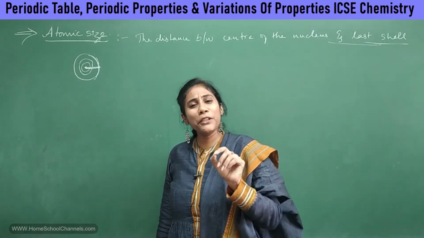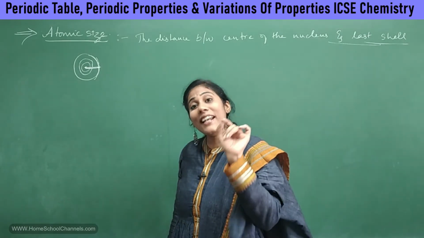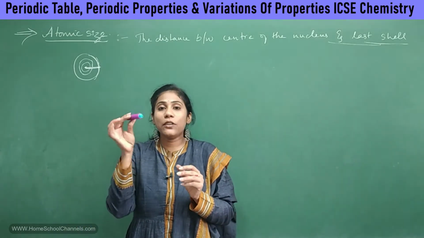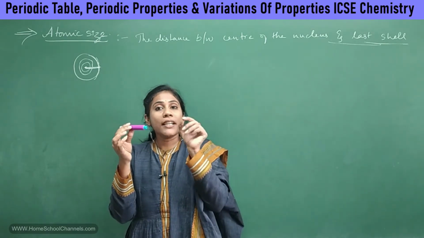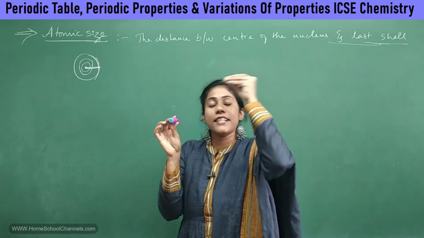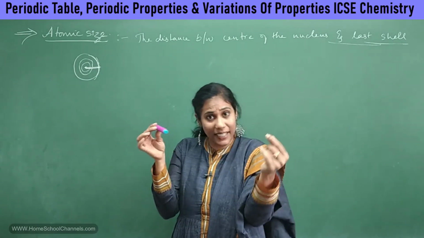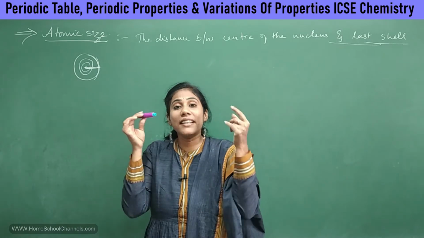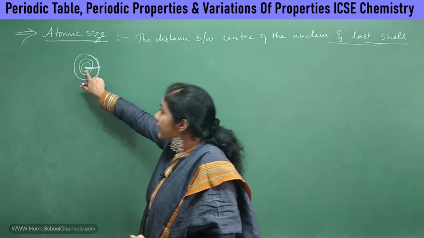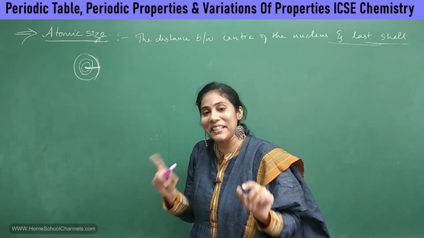Okay, but can you find out this distance practically? It's not possible. Extracting a single atom itself is very, very difficult. Say this particular chalk piece: if I want to talk about its atomic size, this chalk piece contains crores and crores of atoms. To find the atomic size, you have to extract one single atom from this, and extracting a single atom is practically impossible. Then how will you find the distance between the center of the nucleus and the last shell? Practically it is highly impossible.